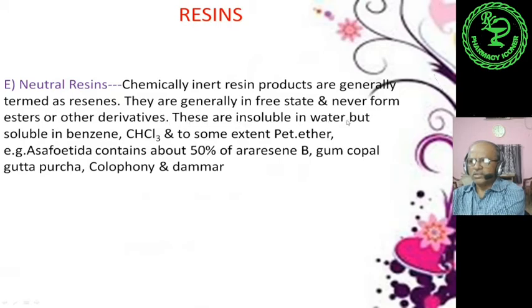These are insoluble in water but soluble in benzene, chloroform and to some extent petroleum ether. For example, asafoetida contains about 50% of resene, along with gum copal, gutta-percha, colophony and damar. These are the various examples. Sometimes they come under neutral resins.